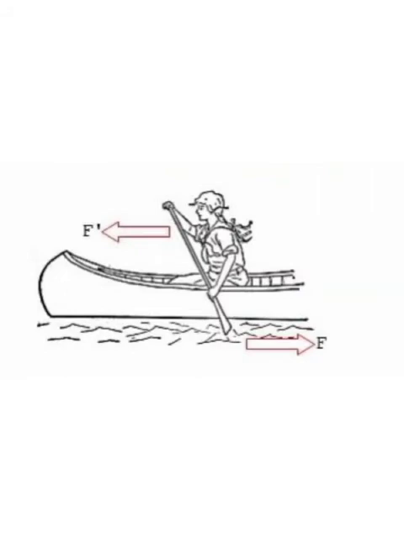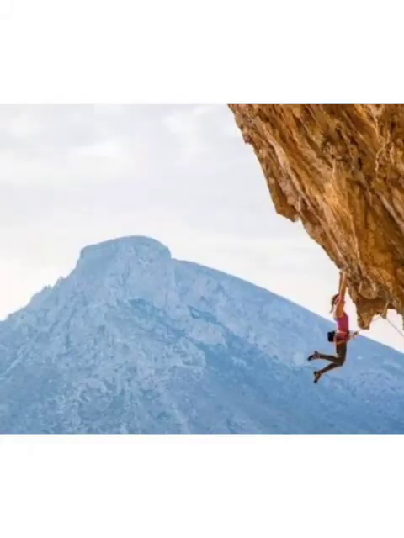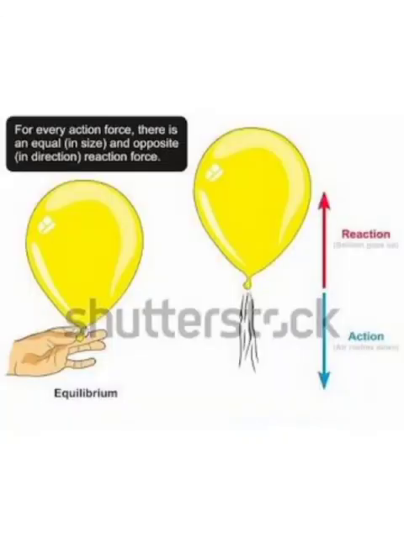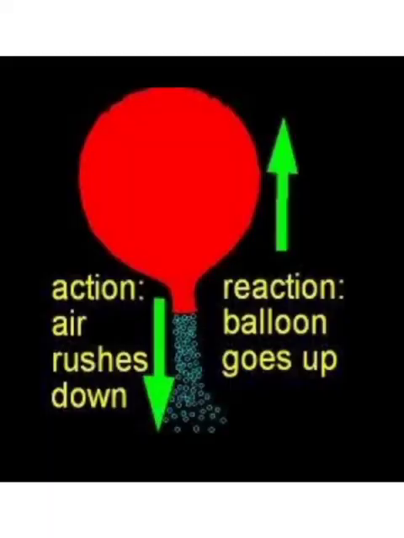When rowing a boat, if you want to move forward, you paddle by pushing the water backwards, causing you to move forward. During climbing, the climbers pull their vertical rope downwards to push themselves upwards. In the case of a balloon, when the air is released, the force of the air being released is equal to the force of the balloon going up.